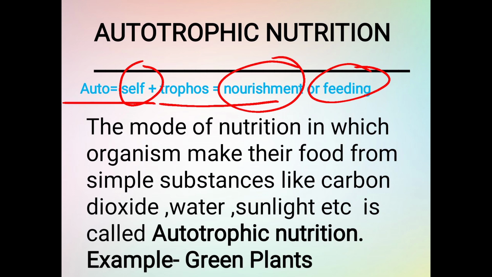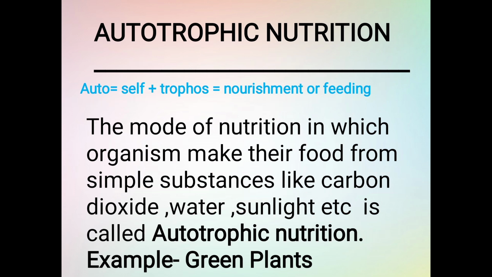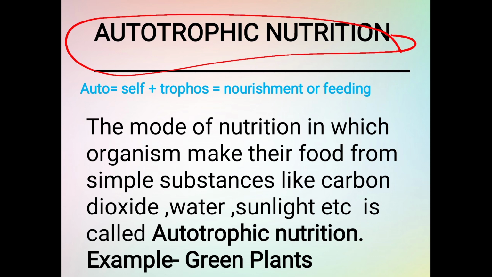It means the organisms who prepare or make their food from simple substances like carbon dioxide, water, sunlight, etc. is called autotrophic nutrition. All green plants show autotrophic nutrition, and those organisms who perform this autotrophic nutrition are known as autotrophs.